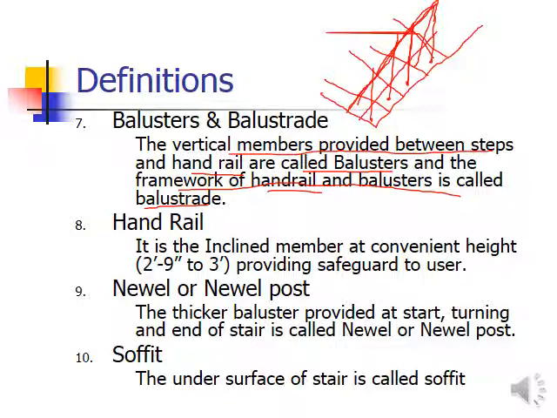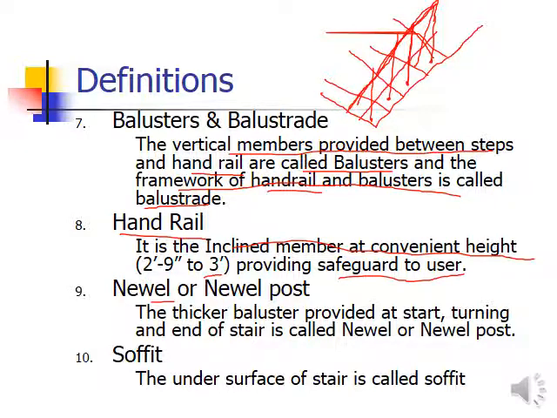Then comes the handrail. As I've told you, it is the inclined member at a convenient height for the users. Generally it is kept equal to 3 feet, providing a safeguard to the user and making it easier and more convenient for the users to climb up the stairs.